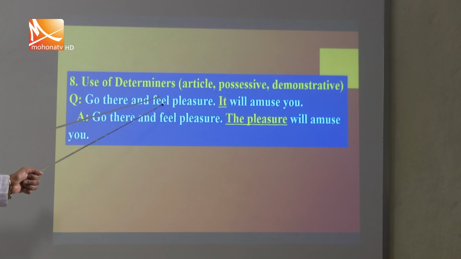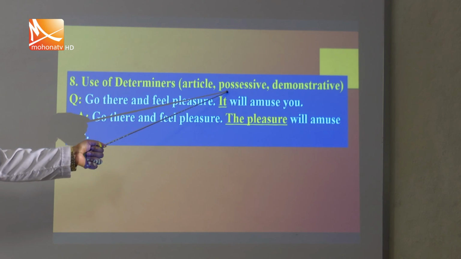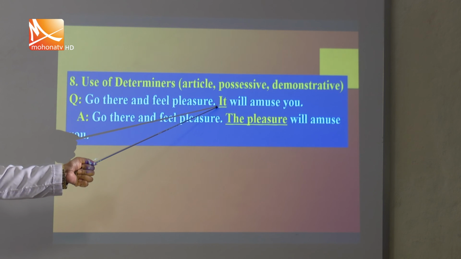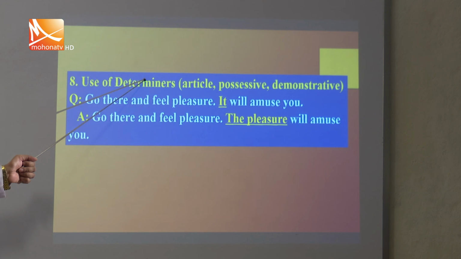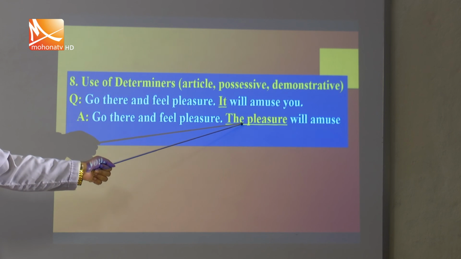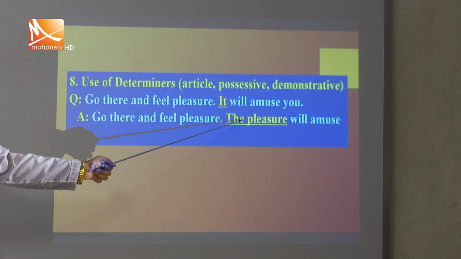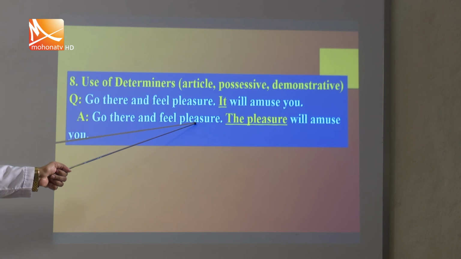For example, go there and feel pleasure. There is no article or determiner here. Next sentence, it will amuse you. So, it will amuse you. What does it mean? It means the pleasure. The pleasure will amuse you. So, pleasure can take the article the as the subject to make it more clear. So, go there and feel pleasure. For example, the pleasure will amuse you. What pleasure? The pleasure. So, with the noun pleasure, we can take the article the to make it more clear or more specific.